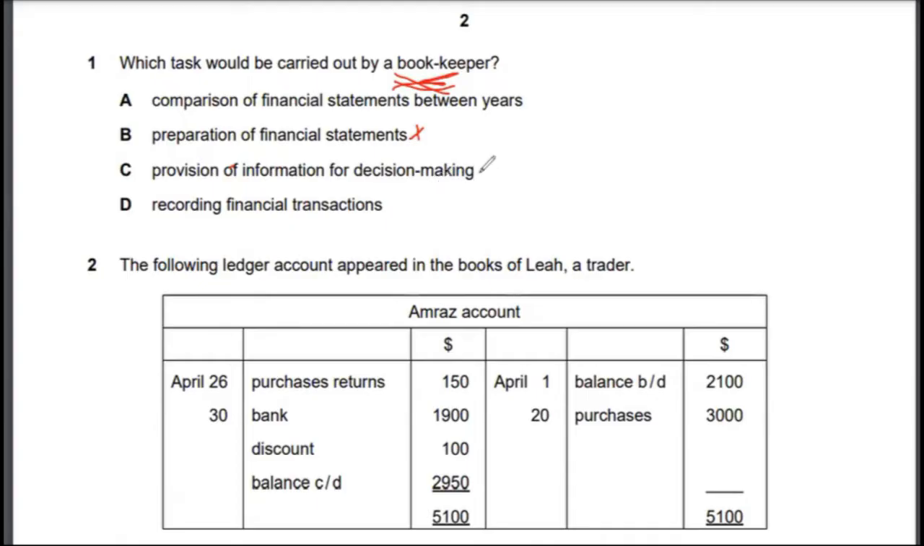Provision of information for decision making, this again has nothing to do with a bookkeeper. What it is saying is that financial statements are provision of information for decision making. So you need to understand here, this option is very far off from the duties of an accountant or bookkeeper by itself. Therefore, the correct answer to multiple choice one would be option D, which reads recording financial transactions, that is the very task of a bookkeeper. So option D is the correct answer to multiple choice one.